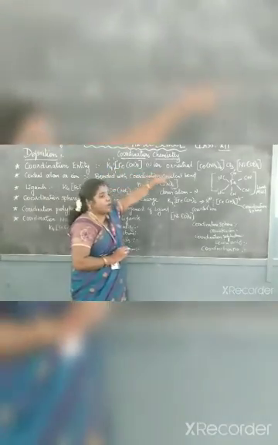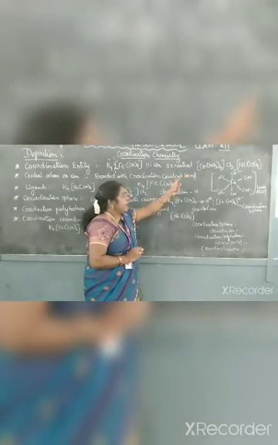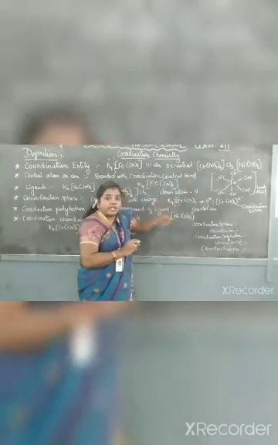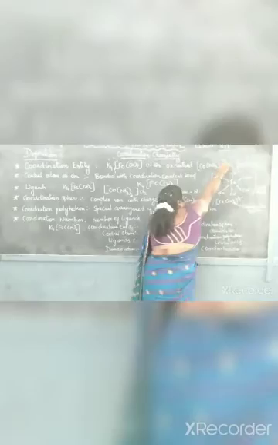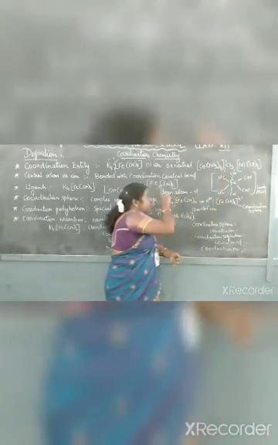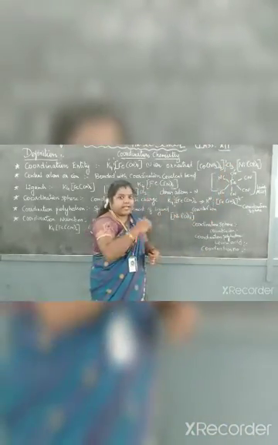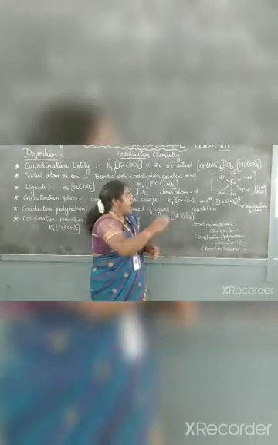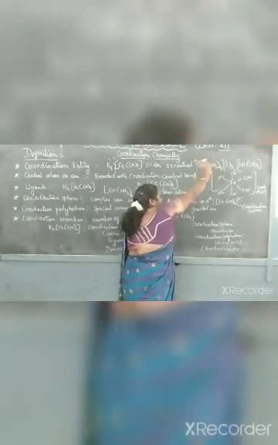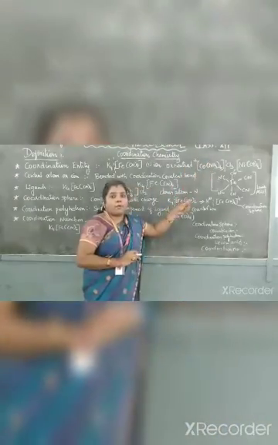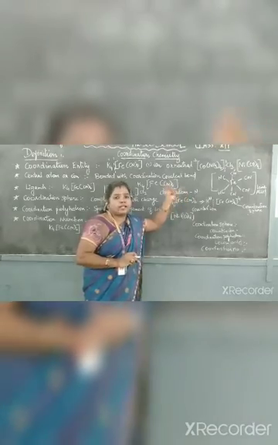Let's see the next one, [Co(NH3)6]Cl3. How is it dissociated? The same way: [Co(NH3)6] is one side and Cl3 is the other. Again, one is a cation and the other is an anion. So in this compound, what is the counter ion? The anion is the counter ion.